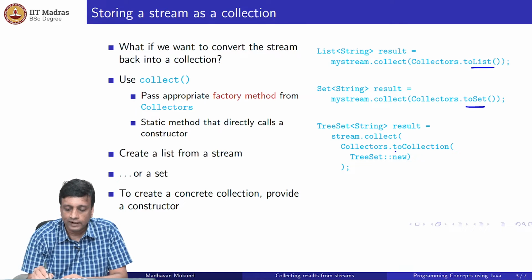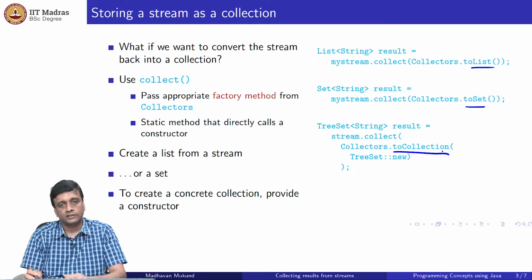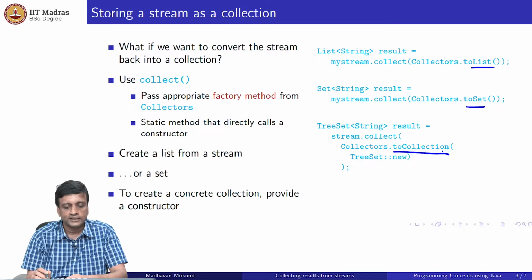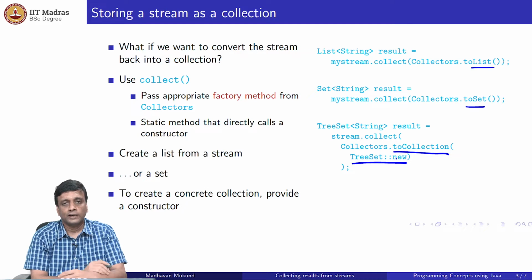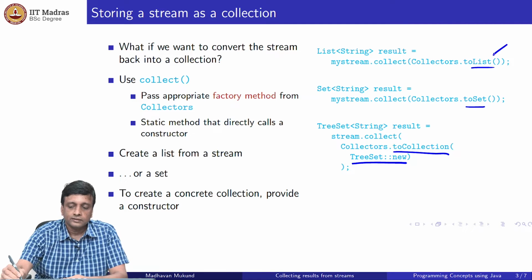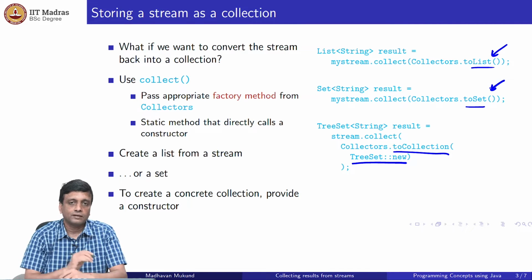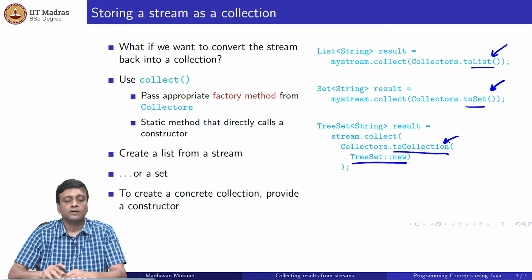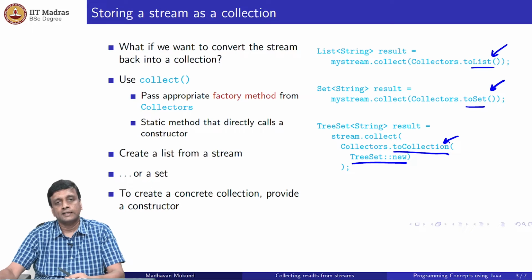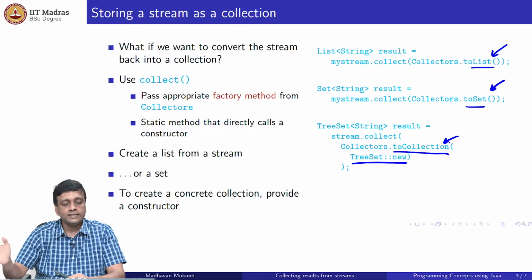So, if I want that, then I will not say toSet or toList, but I will have this toCollection, which is a different function which is common to all things, but I tell it what kind of collection I want, right. So, the constructor of that tree set is passed as an argument to this toCollection, right. So, that is how this thing works. So, either I can just use these functions which give me these more abstract collections, or I can use toCollection with the specific constructor to give me the concrete collection that I want. So, it is quite easy to convert a stream back into a collection.